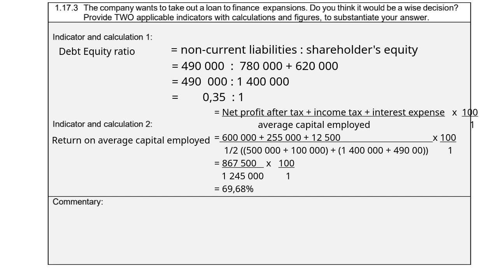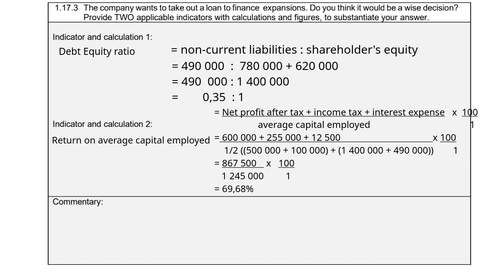And your average capital employed, average means half, and that would be your shareholders' equity plus your non-current liabilities for both years. So the 2025 is the 1.4 million plus the 490,000 loan, and for 2024 it's the 500,000 plus the 100,000 loan.